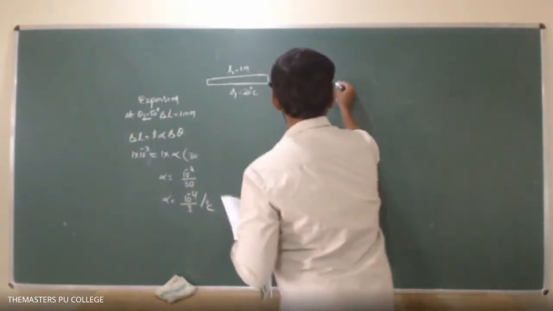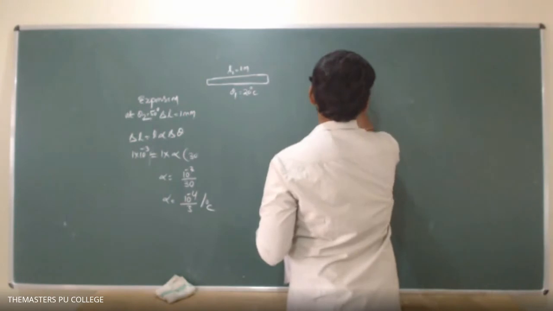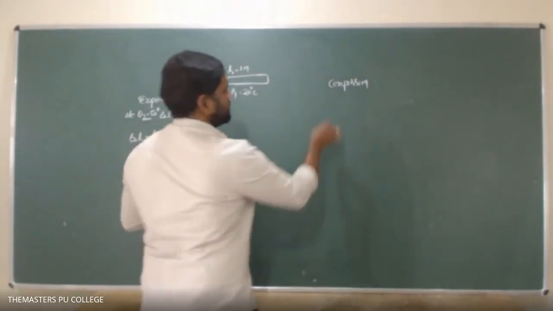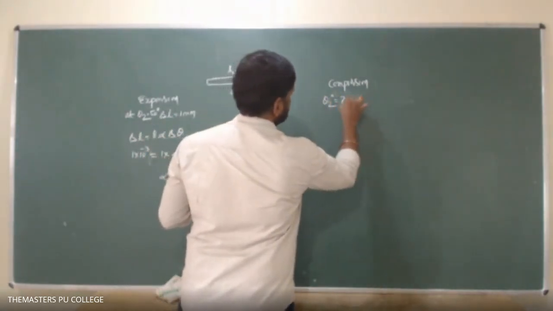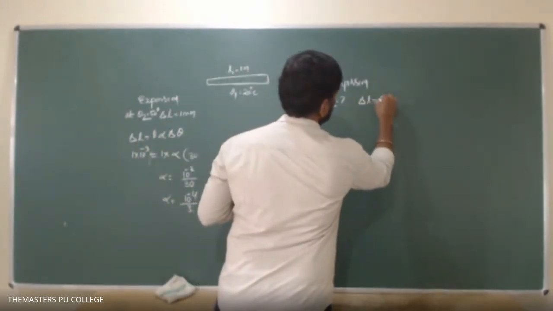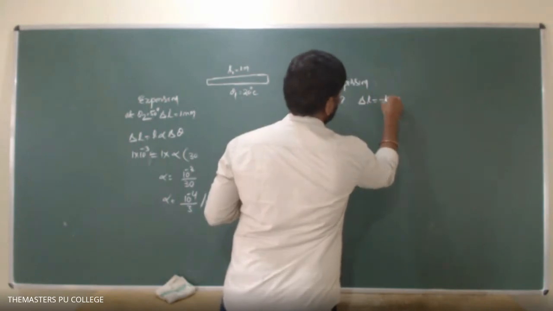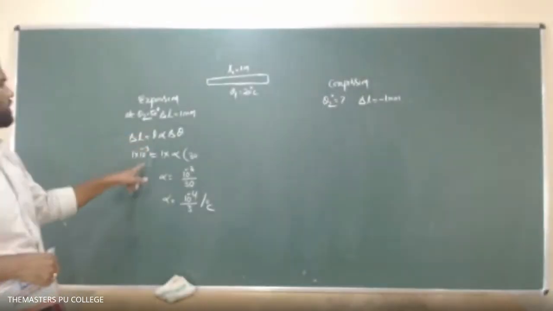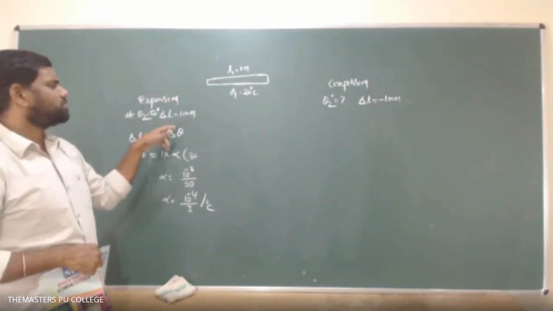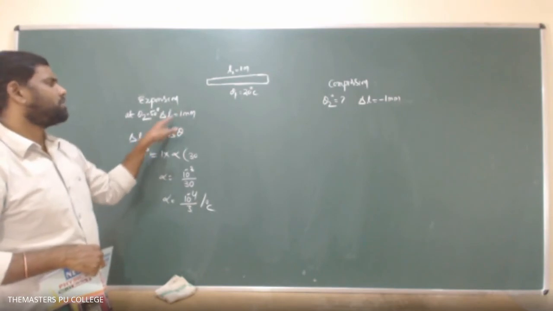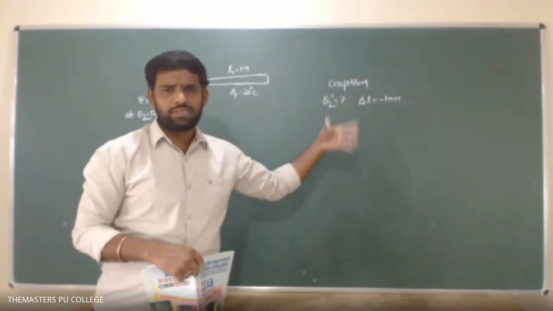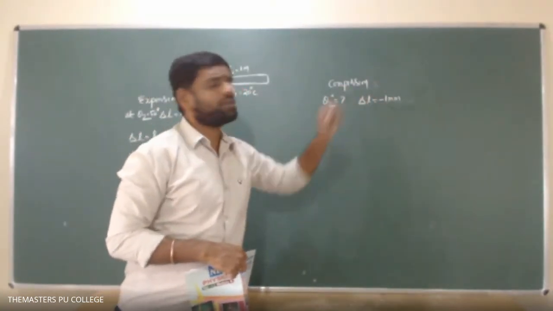So next, in case of compression, this is the expansion case. In case of compression, theta 2 is equal to how much? Here the length is shortened by 1 millimeter, which means delta L equals minus 1 millimeter. Why have I taken minus 1 here and plus 1 there? Delta L there means the length is increased, so the change in length is positive. That's why I have taken plus there. But here the rod length is decreasing, so the change in length is negative. To convey that I have taken negative values.